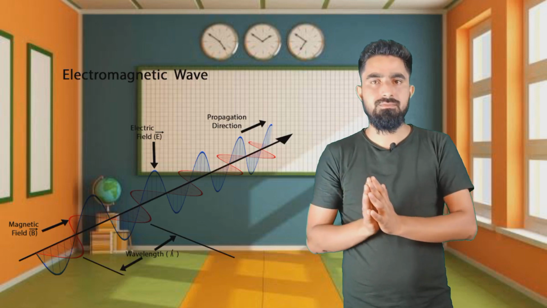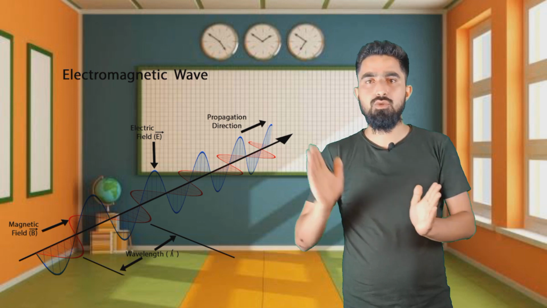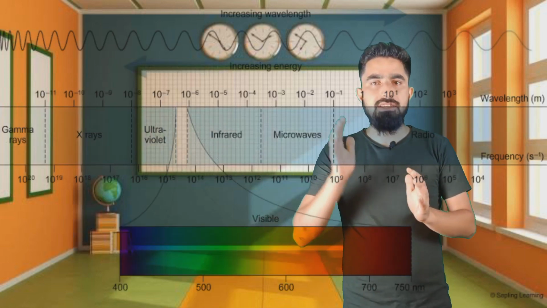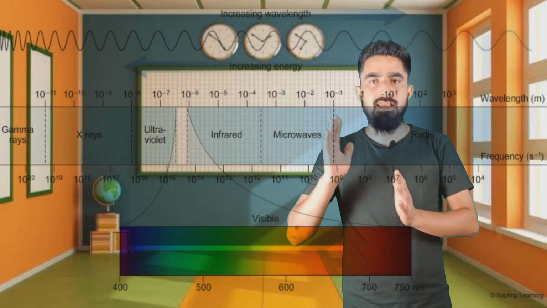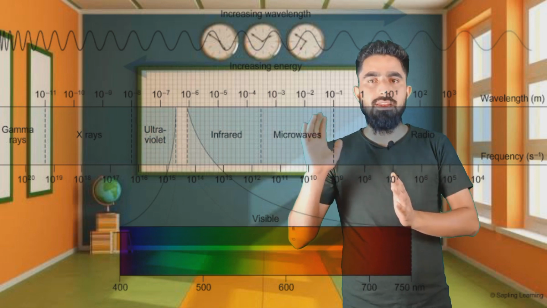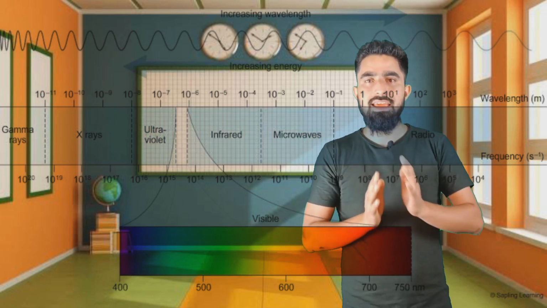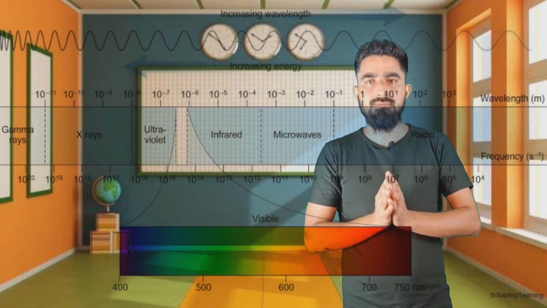Light is also an electromagnetic radiation with a wavelength from 400 nanometers to 700 nanometers. When we say light, we are basically referring to visible light, because there are certain other electromagnetic radiations which are not visible to the human eye, like ultraviolet rays or infrared rays.